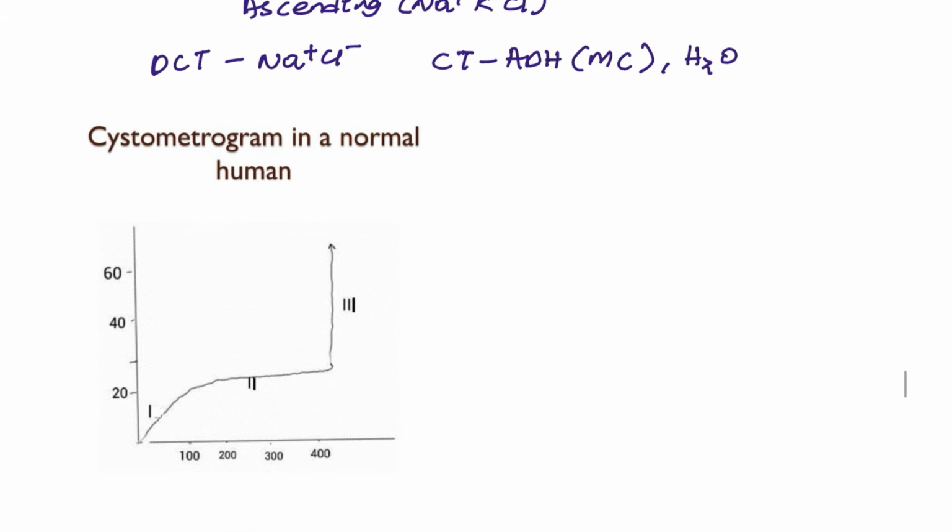Next, moving on to the cystometrogram. What is the cystometrogram? Before we learn about the cystometrogram, you have to know about the bladder nerves. So what are the bladder nerves that are involved? Sympathetic nervous system.